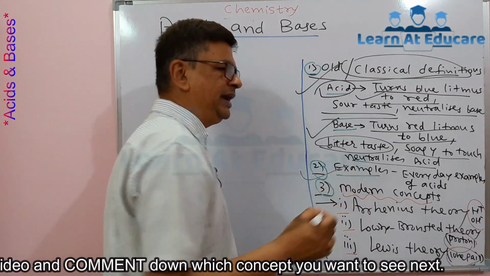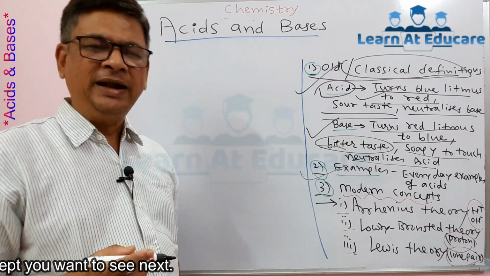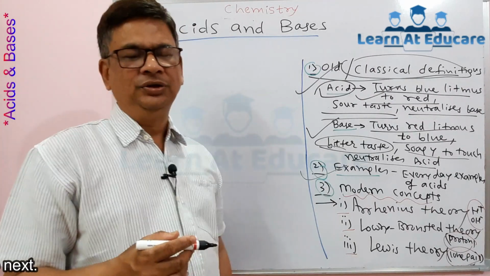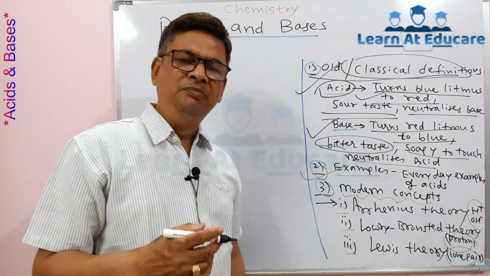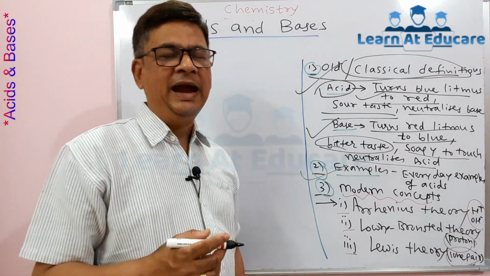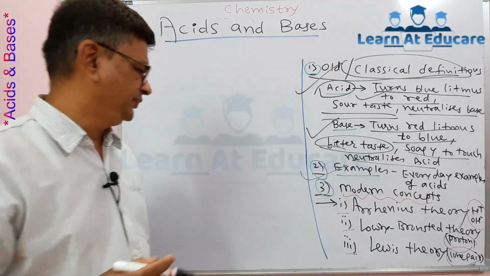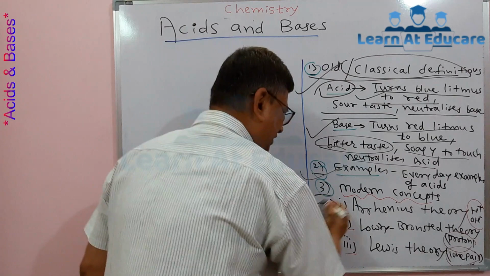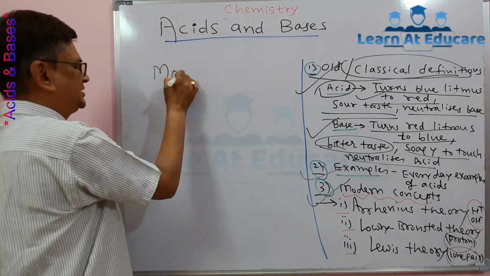Then we take some everyday examples of acids. Do you know tomato has acid? Do you know lemon has citric acid? Do you know milk contains an acid called lactic acid, and turmeric contains what is called turmeric acid? Then we now deal with the modern concepts of acid and base, that is, the modern theories you may call.